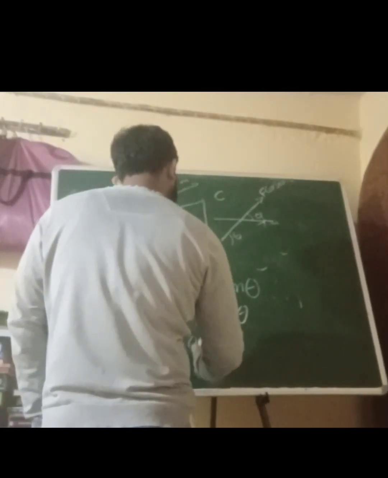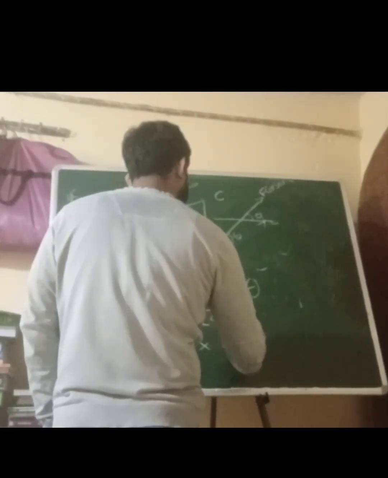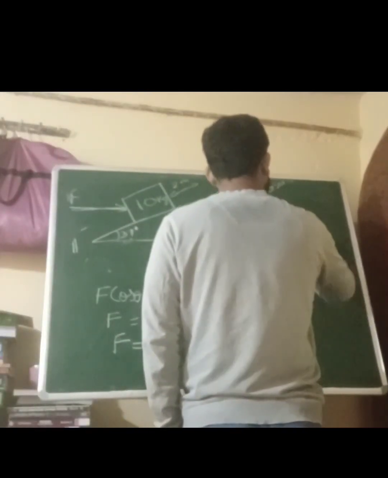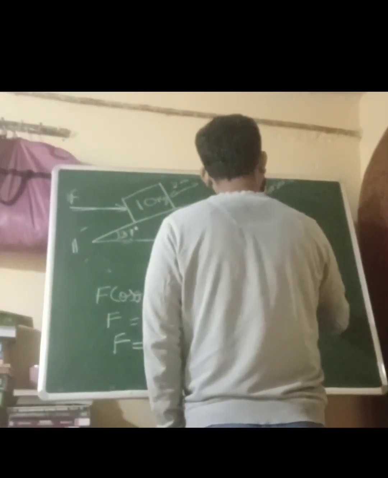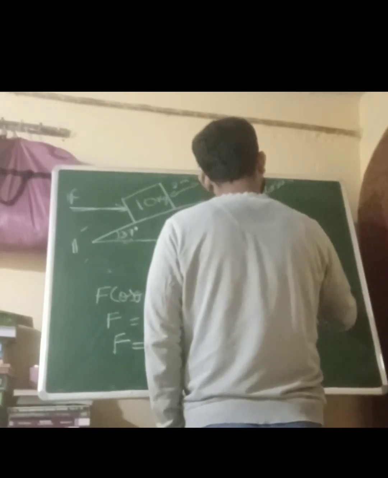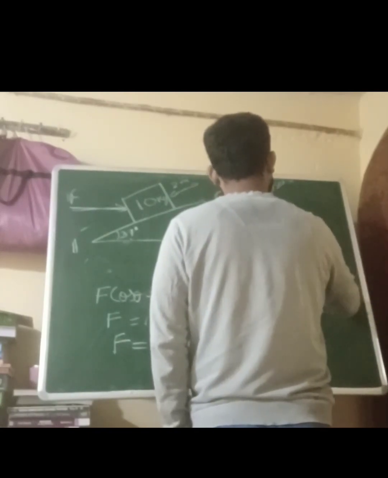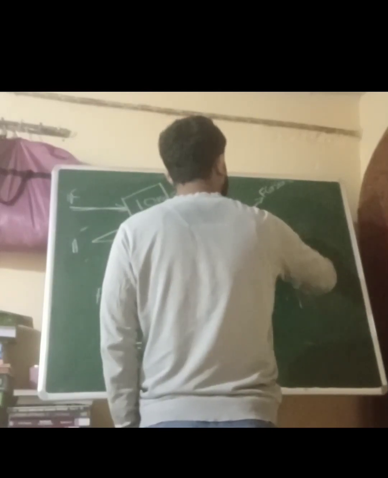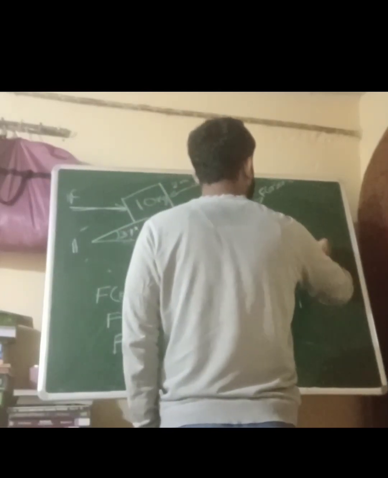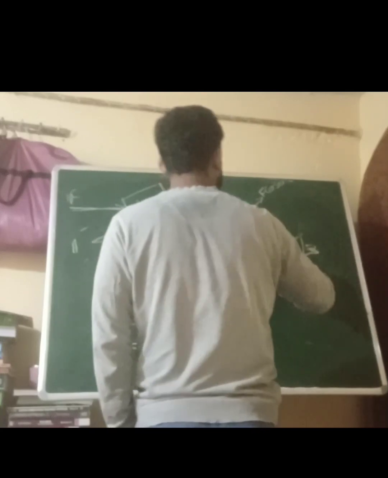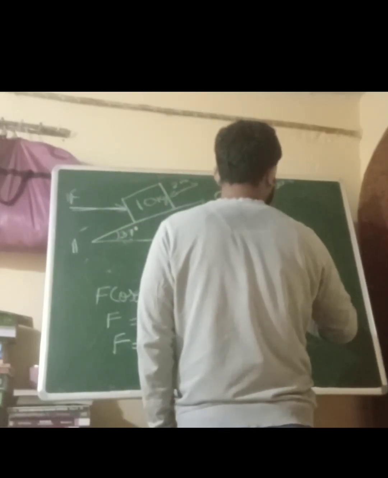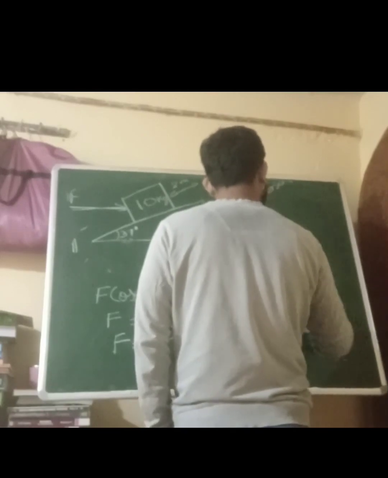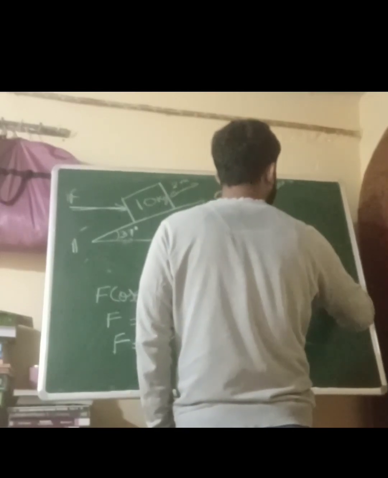So 10 into 10. If we know sin theta is 3 by 5, with 5 as the hypotenuse and 3 as the perpendicular, what is the value of the base? Root of 25 minus 9 is going to be 4.